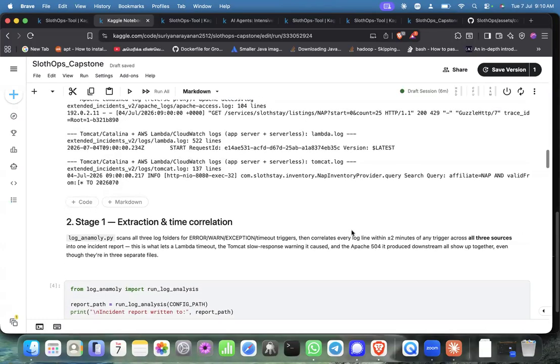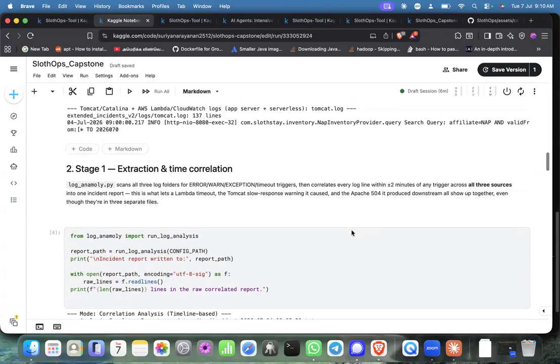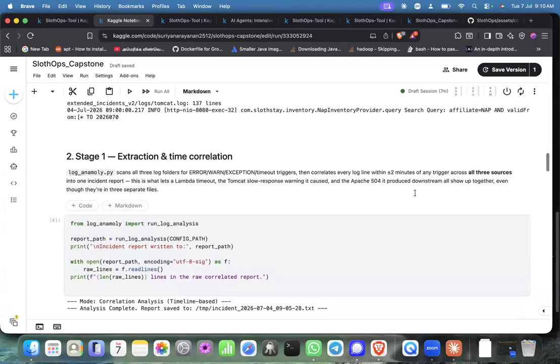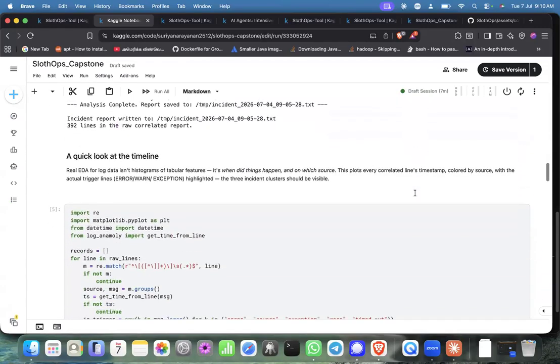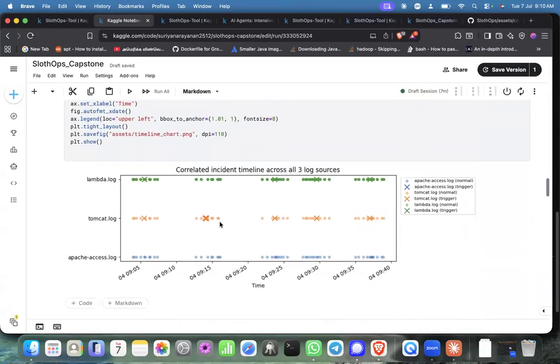In stage one, the stage is extraction and time correlation. It is based on what I told you before: error, warn, exception, and timeout triggers, and all those things are correlated within a time window across all sources into one incident report. The timeline chart plots every correlated line, with the trigger line marked as X. These are all the main things.